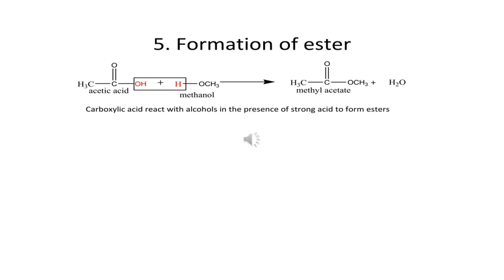So here, one is acetic acid, one is methanol. From both, there is a removal of a water molecule. We will get methyl acetate plus water. Methyl acetate is an ester.